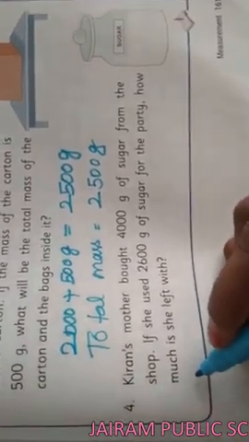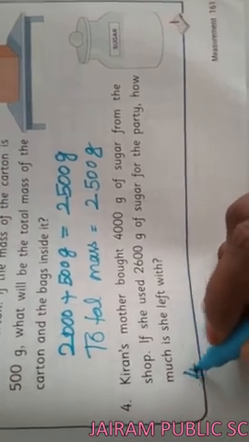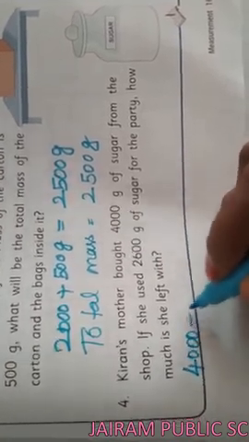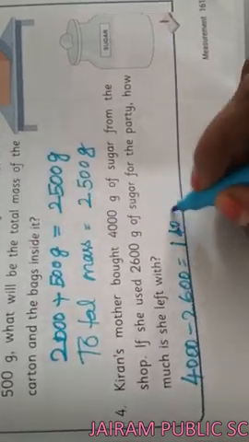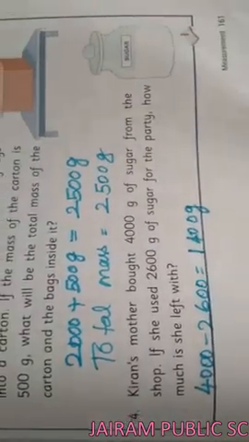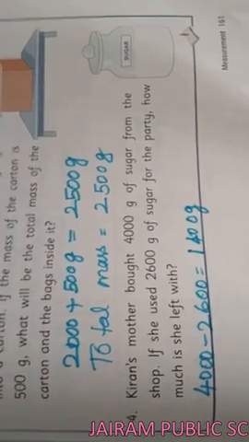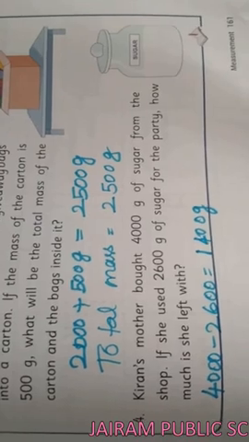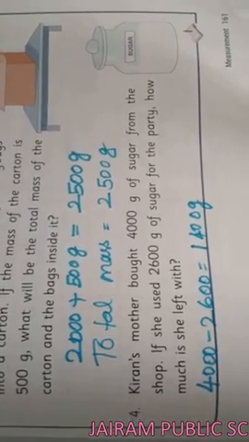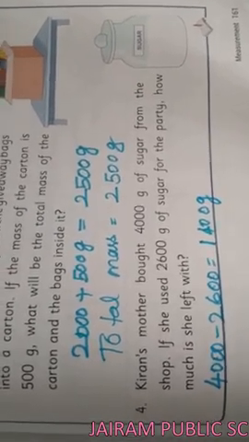For that we have to use the operation subtraction. 4000 minus 2600, it will be 1400 gram. She is left with 1400 gram. You have to write the questions in your notebook, then write the answer properly, children. Like that we have to use the operations in mass.